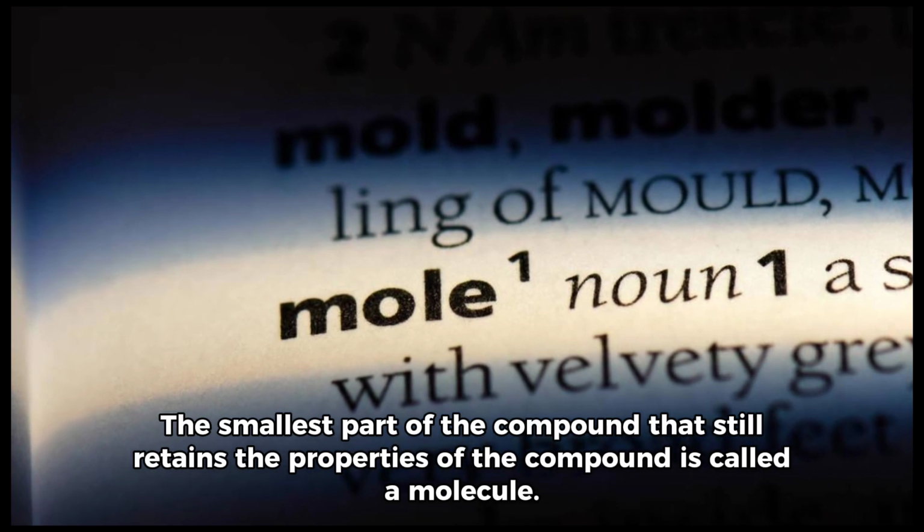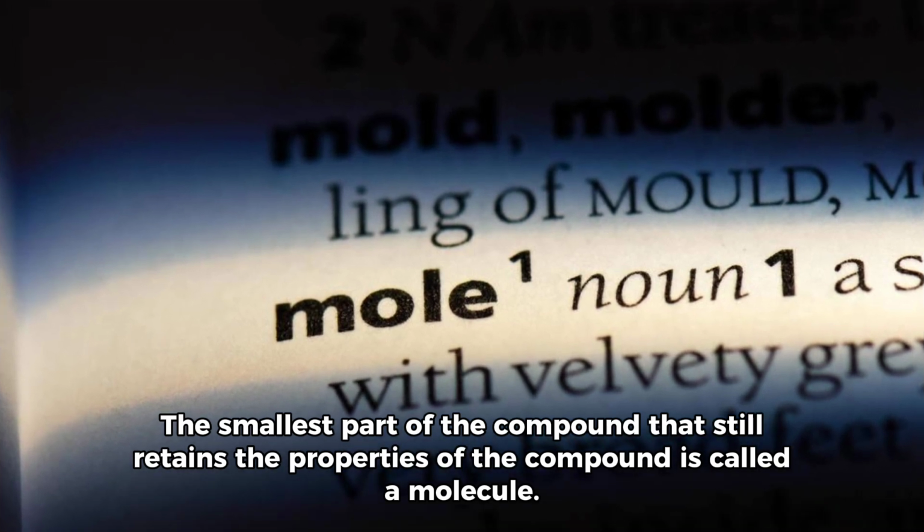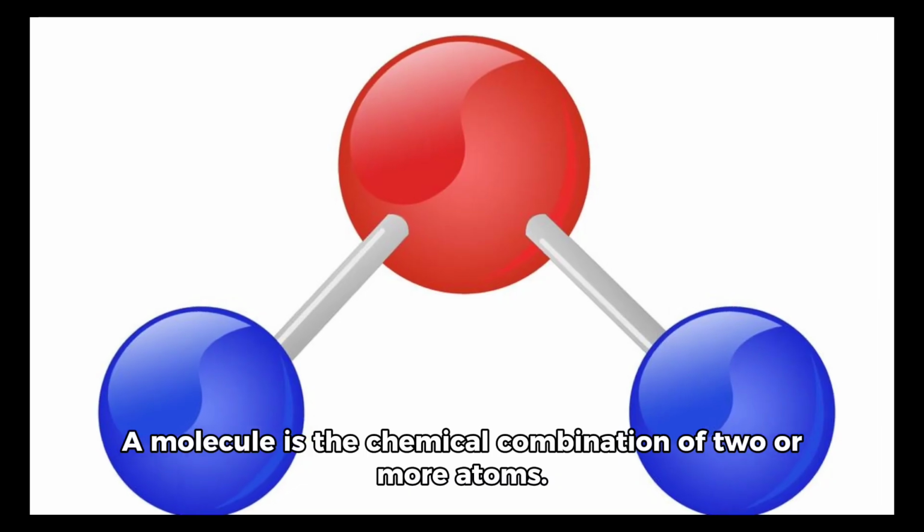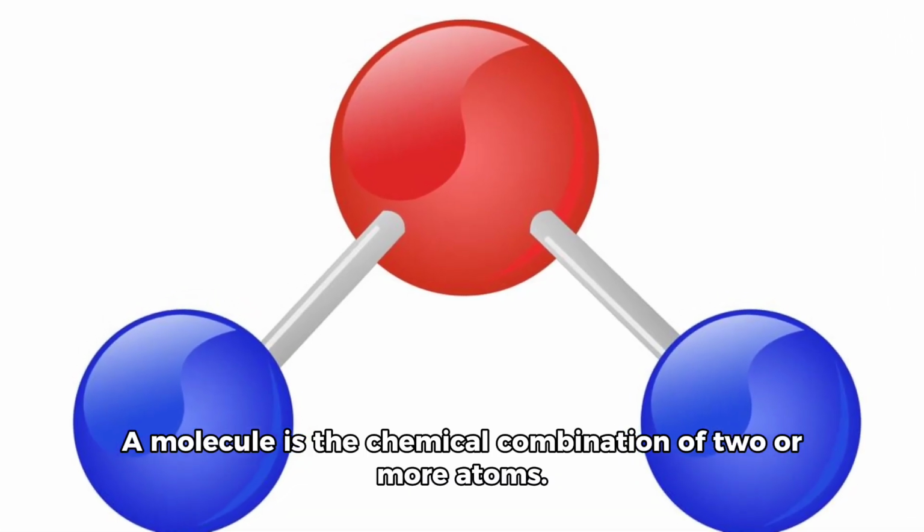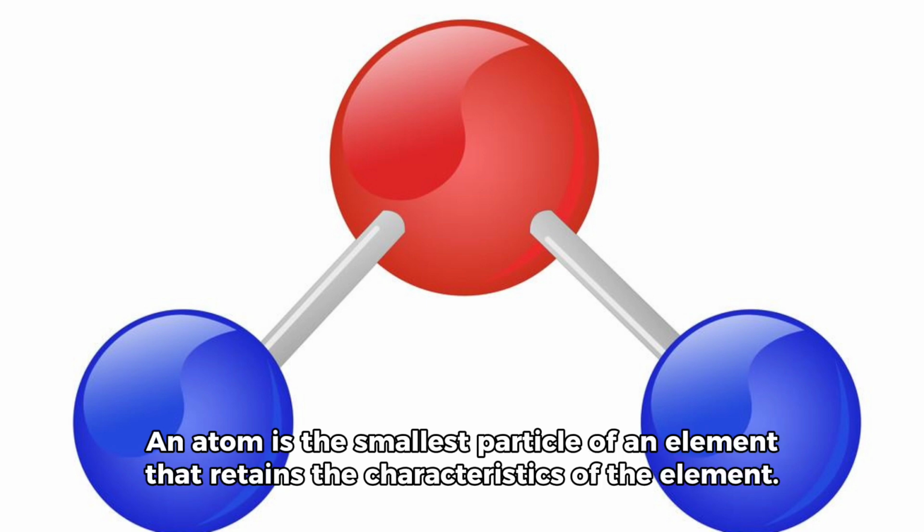The smallest part of the compound that still retains the properties of the compound is called a molecule. A molecule is the chemical combination of two or more atoms. An atom is the smallest particle of an element that retains the characteristics of the element.